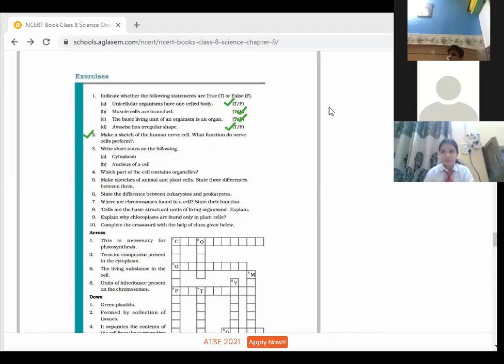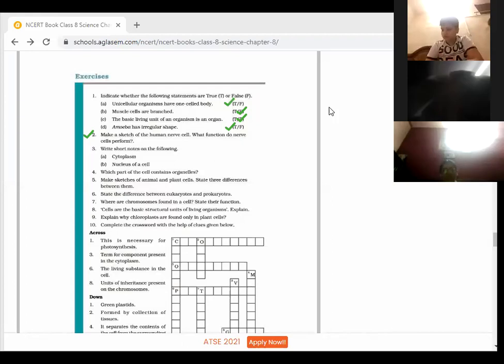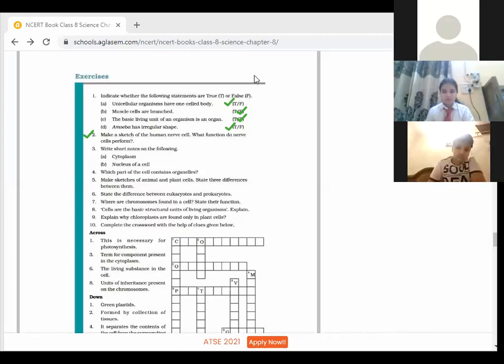What is a cytoplasm? Yes, Sarthak Sehgal. Ma'am, can I? Okay, tell. The jelly-like substance between the nucleus and the cell membrane is called cytoplasm.